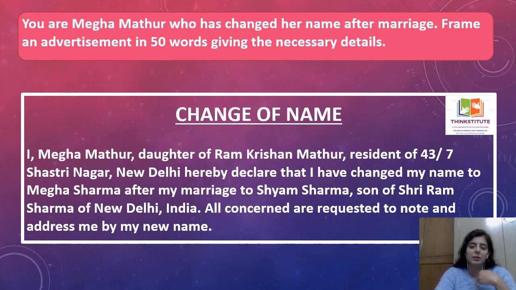So बाद में कभी-कभी लोग horoscope की वजह से भी कर देते हैं. For example, an extra A लगा लेते हैं, E की double E कर देते हैं instead of I. So what do you do? I so and so, son of so and so, resident of so and so, अपना address बताओगे, would like to change my name from this to this due to personal reasons. All near and dear ones are requested to contact me by my new name. So फिर उसके बाद में कोई problem नहीं आएगी. Your qualifications, so this is a proof that initially your name was this, now this is your name.